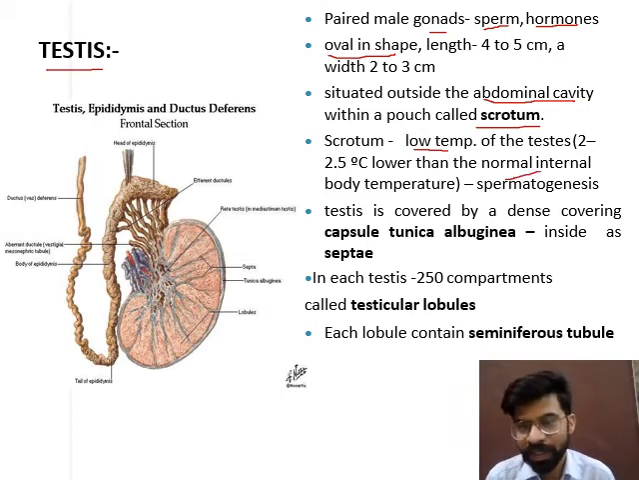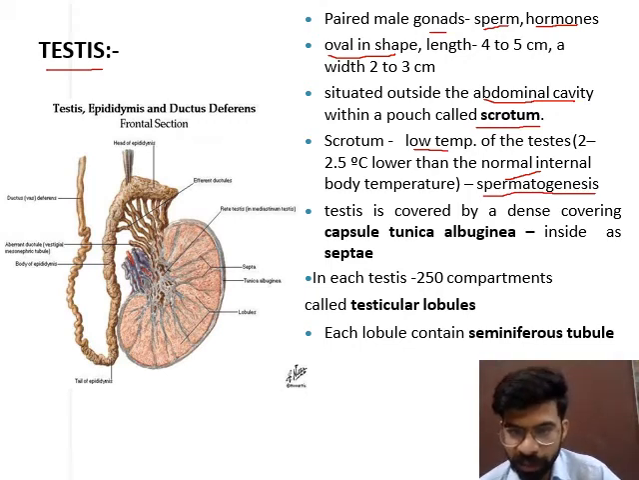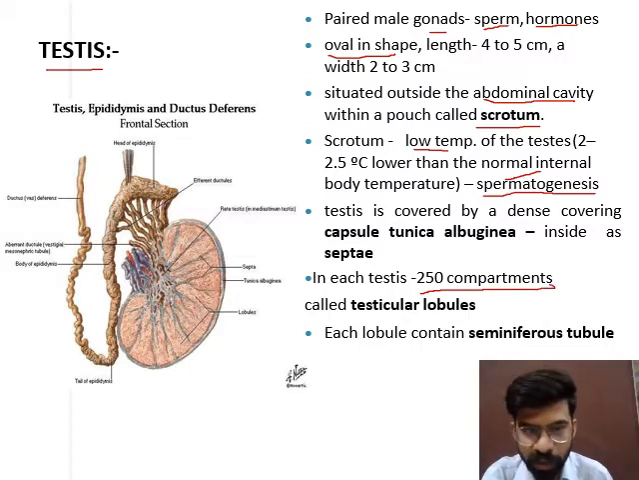And why is this temperature required? This temperature is required for spermatogenesis. Spermatogenesis is the process of formation of sperm. The testis is covered by a dense covering known as the tunica albuginea, and each testis contains about 250 partitions or chambers known as testicular lobules.